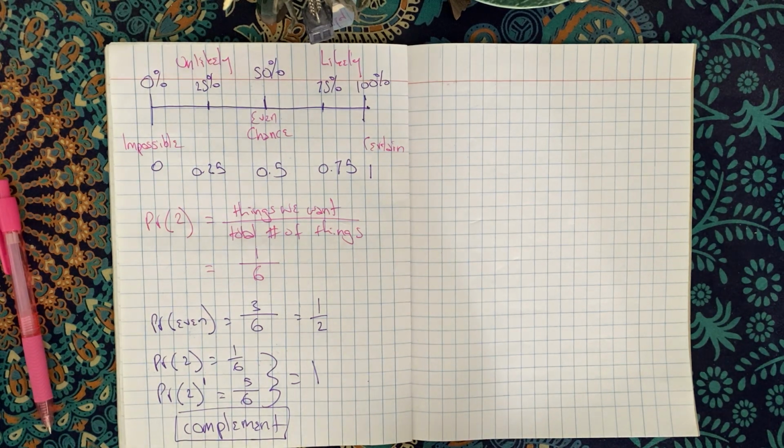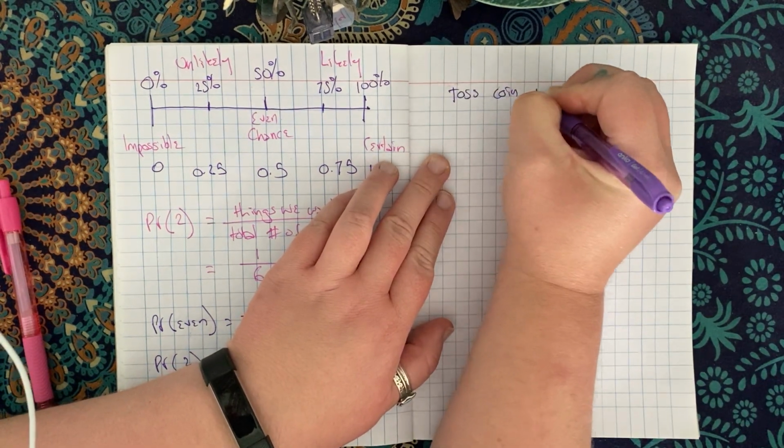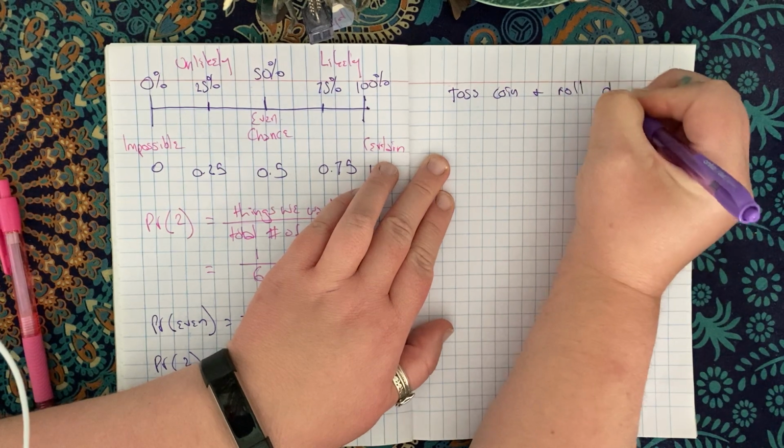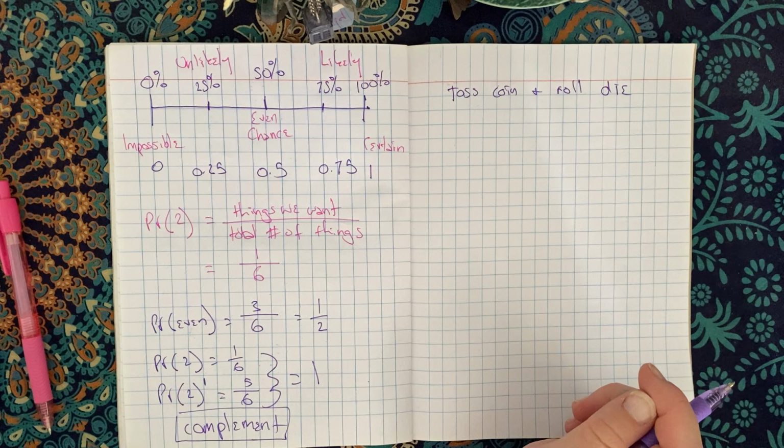So, hopefully we remember how to do that. So, what if we're doing 2 different events? Remember we did this thing called a two-way table. So what if I toss a coin and I roll a die? So what I want to do is create a two-way table that's going to show me every possibility.